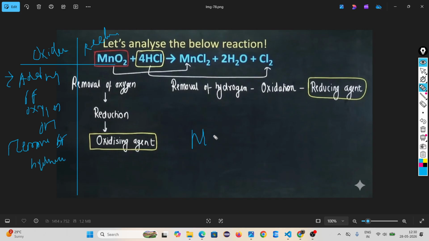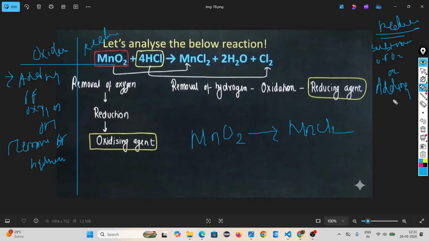So look, magnesium oxide gives you magnesium chloride, and on that side I am writing reduction: subtraction of oxygen or adding of hydrogen. Are you looking? So tell me, here what is happening? Subtraction of oxygen or addition of oxygen? Magnesium oxide gives you magnesium chloride.